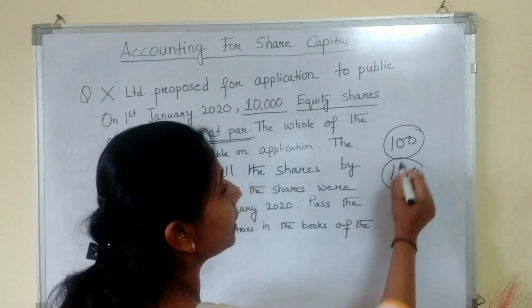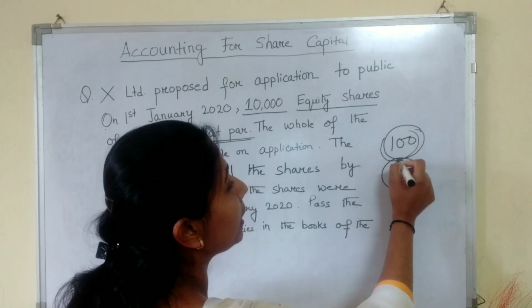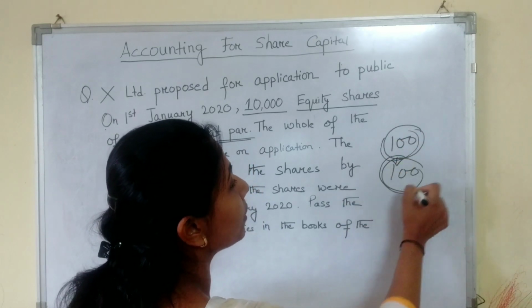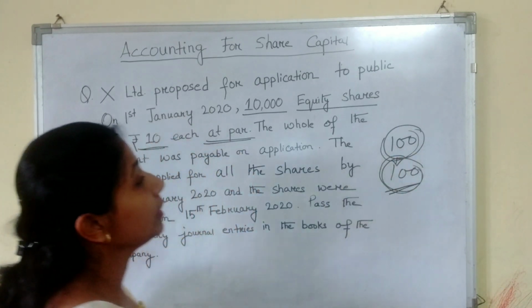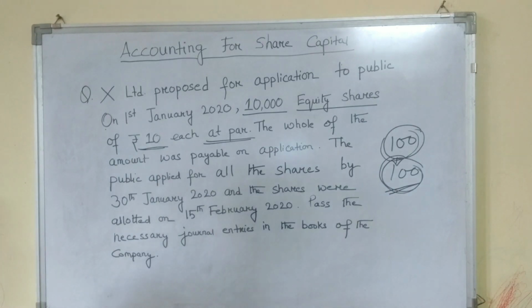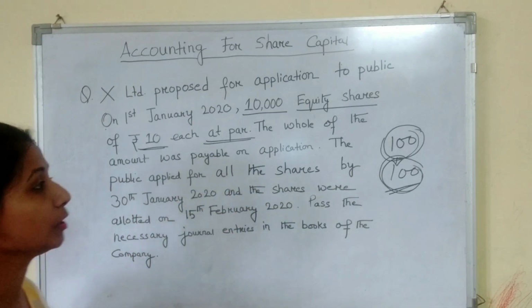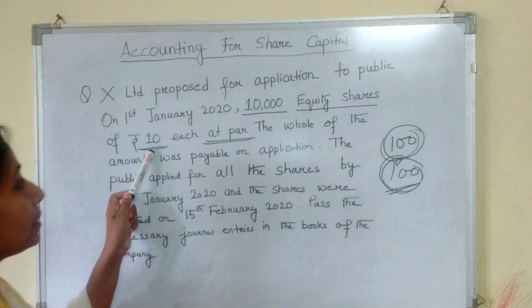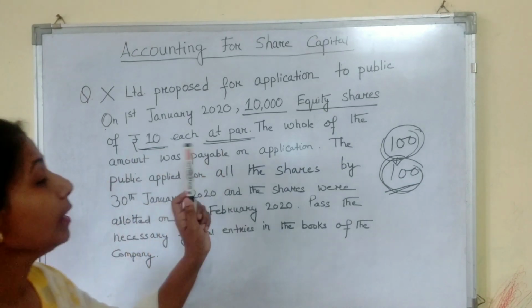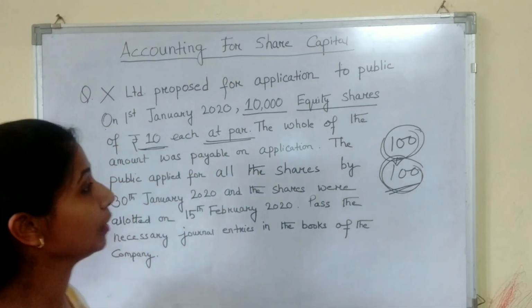That is, face value is equal to the issue value. This is a case of issue of shares at par. The whole of the amount was payable on application. This means the whole amount, here rupees 10, is payable at a time on application.